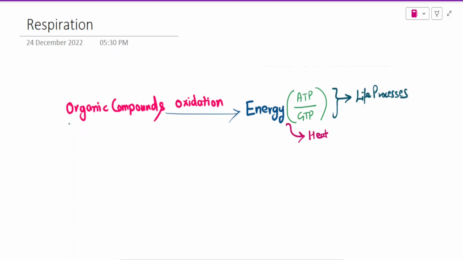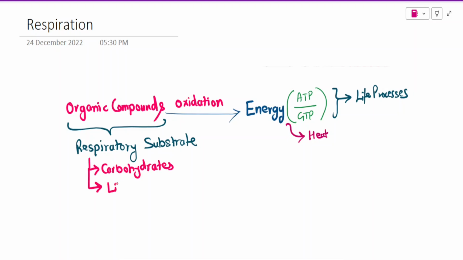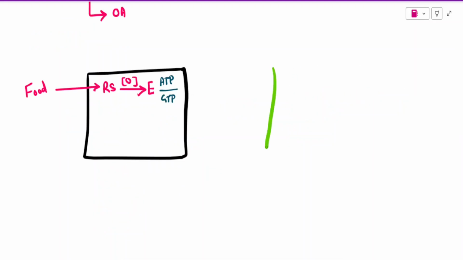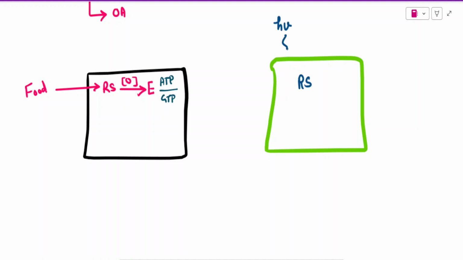These organic compounds in case of respiration are what we call respiratory substrate, and respiratory substrate includes carbohydrates, lipids, proteins and sometimes organic acids. Carbohydrates as well as lipids are the major respiratory substrates. Let's consider a plant cell. Plant cells will form their own respiratory substrate. Light energy will help in the formation of this respiratory substrate, the process we call photosynthesis.